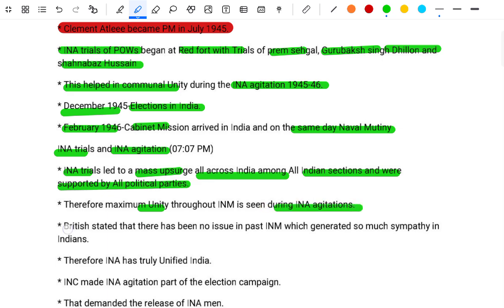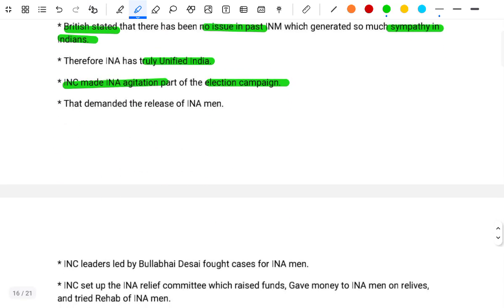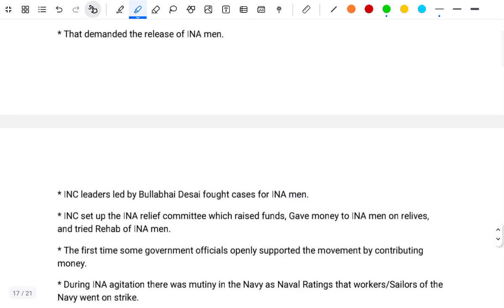The British stated that there had been no issue in the past like the INA which generated so much sympathy in India. Therefore, the INA was truly unifying India. The INC made the INA agitation part of the election campaign that demanded the release of the INA men.